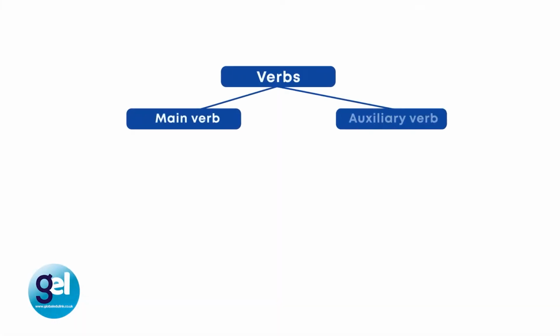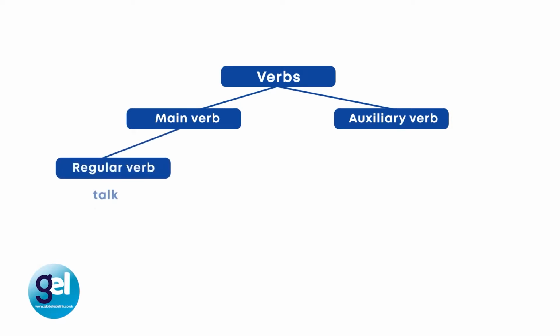Now let's look at a different type of verb, and this is called an auxiliary verb. An auxiliary verb has no meaning alone, but it works alongside a main verb. The word auxiliary comes from Latin, and this means to help. So think of an auxiliary verb as a helping verb to the main verb. So if we look at main verbs and auxiliary verbs, the main verb tells us what happened. And there are usually 4 forms of the verb.